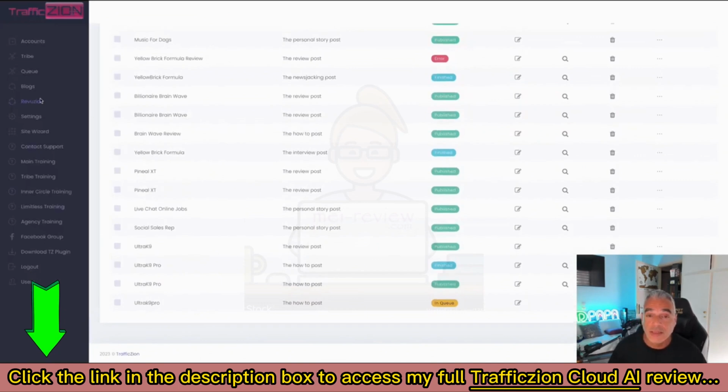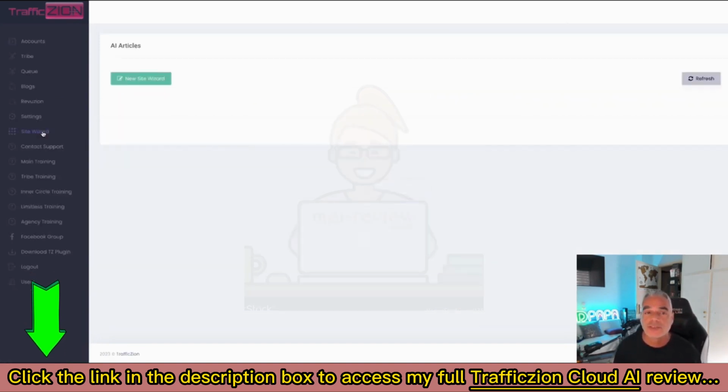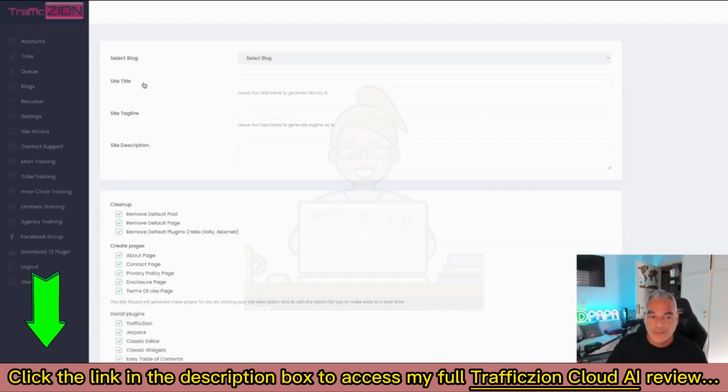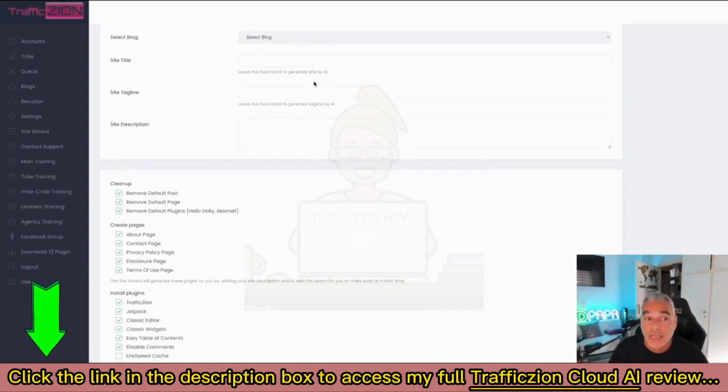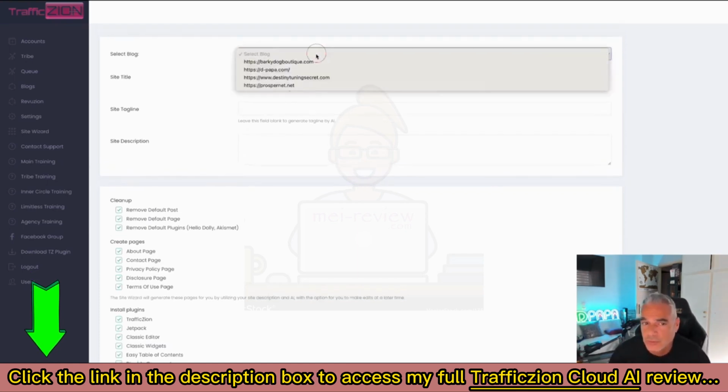So these are the new features that we've added, which is TrafficZion, and we've also included a new upsell, which is the site wizard. And in the site wizard, you're going to be able to actually create everything for your blog. If you built a new blog from scratch and you don't know how to really set it up properly, we've got built-in plugins that are going to be installed for you, but also setting up about pages, contact pages, about you pages, the description of your website, title descriptions. It depends on how you want to set it up.